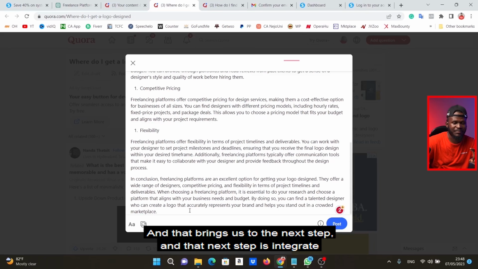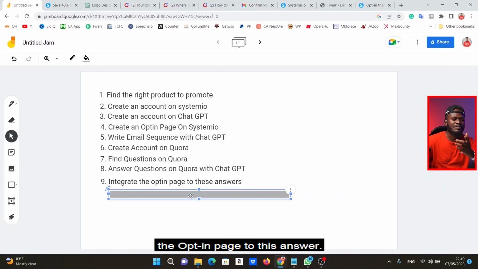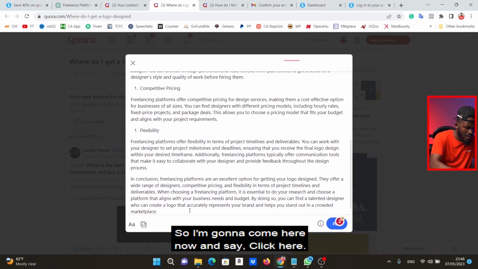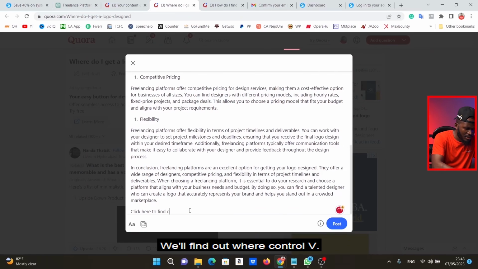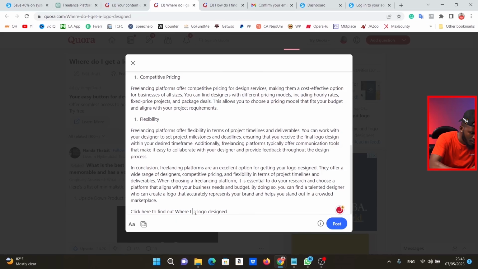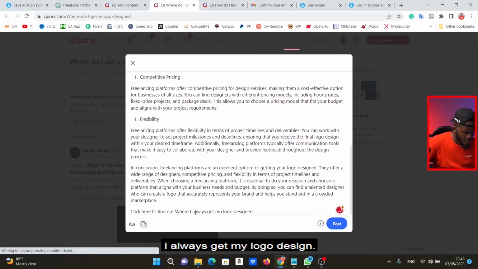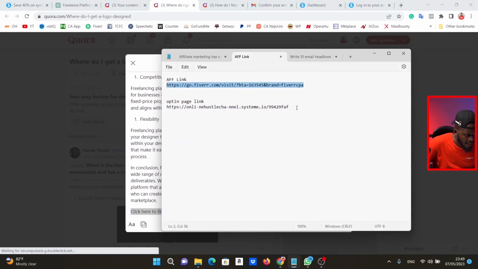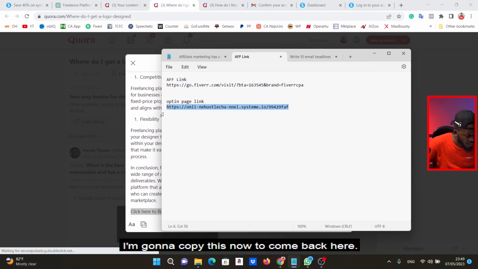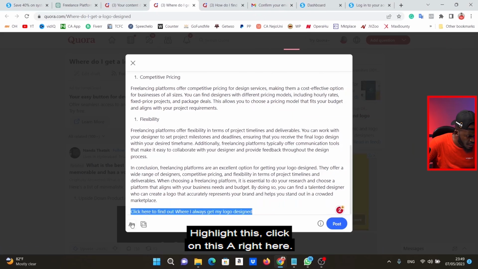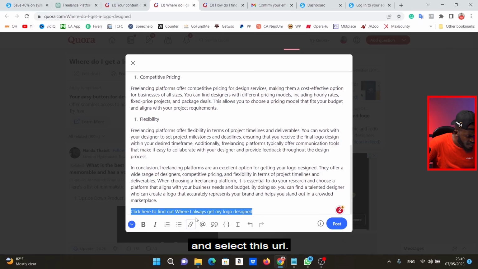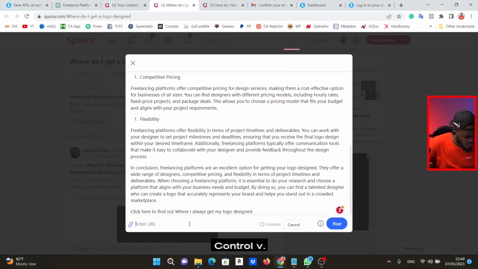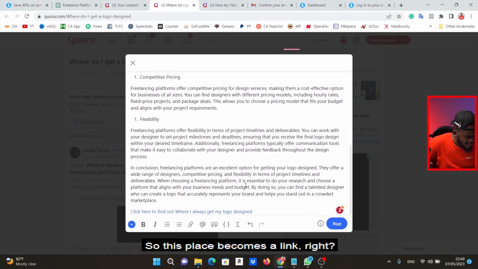And that brings us to the next step. And that next step is to integrate the opt-in page into these answers. So let's do that right now, okay? So I'm going to come here now and say, click here to find out where I always get my logo designed. I'm going to click on this, right? Let's go get our opt-in link, this one right here. I'm going to copy this now. Come back here, highlight this, click on this A right here, select this URL, Control V this, hit add. So this place becomes a link, right?